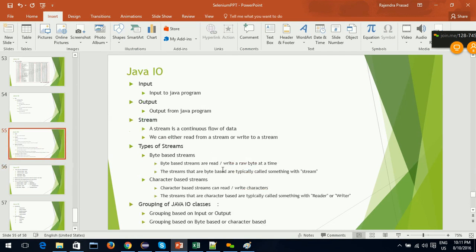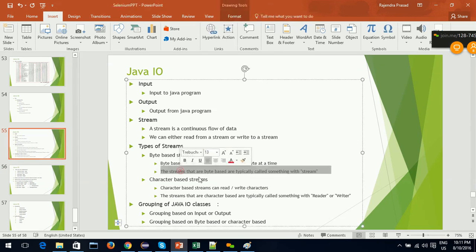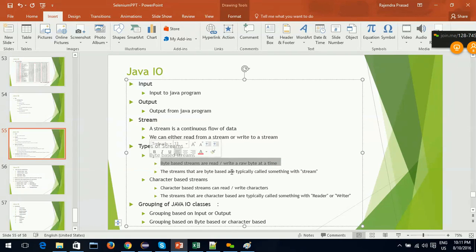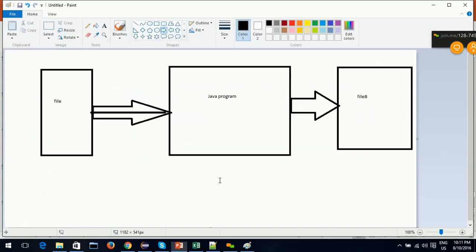Don't worry, you will understand in our future examples. See, byte based streams read and write raw bytes at a time. So actually the data flows in the form of bytes. Streams that are byte based are typically called something with stream. That's okay. Next, the second type is character based streams. In a character based stream, instead of byte data, the actual characters flow.